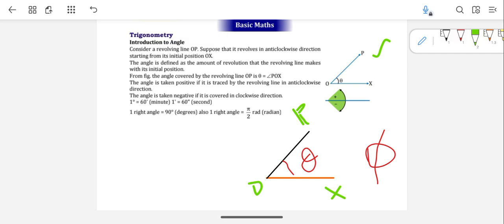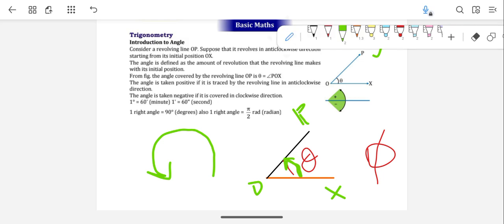If you measure this theta in the anti-clockwise direction, meaning from OX to OP, opposite to the clock rotation, then this theta value will be taken as positive. But instead of measuring in the anti-clockwise direction, if you measure it from OP to OX in the clockwise direction, then this angle is taken as negative.